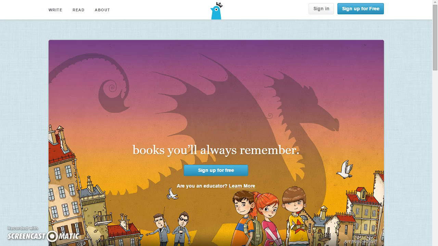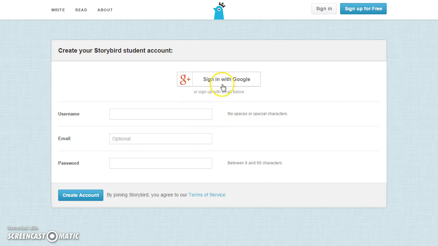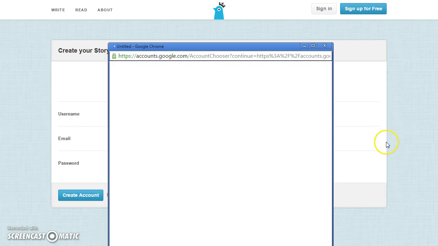When you first get to the Storybird website, you're going to see this screen here. You're going to want to click the Sign Up for Free button, at which point you're going to say that you're a student and use the Sign In with Google.